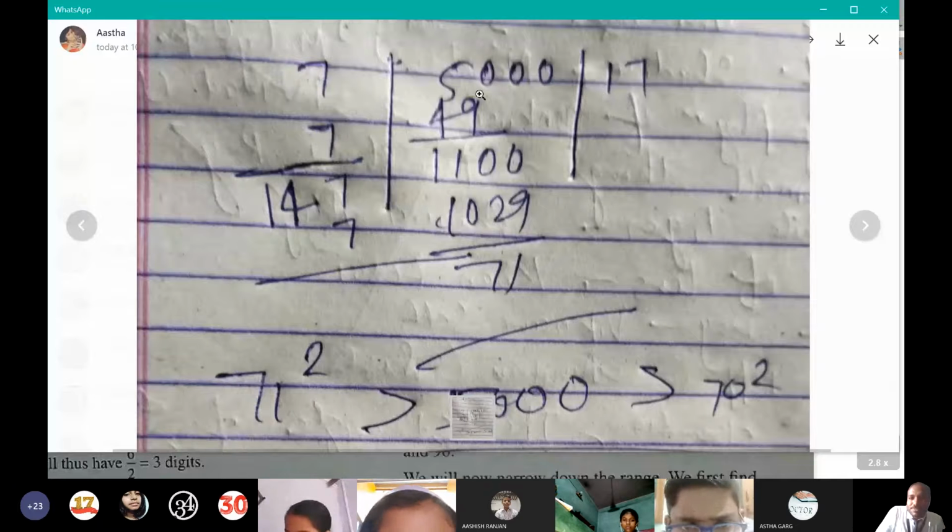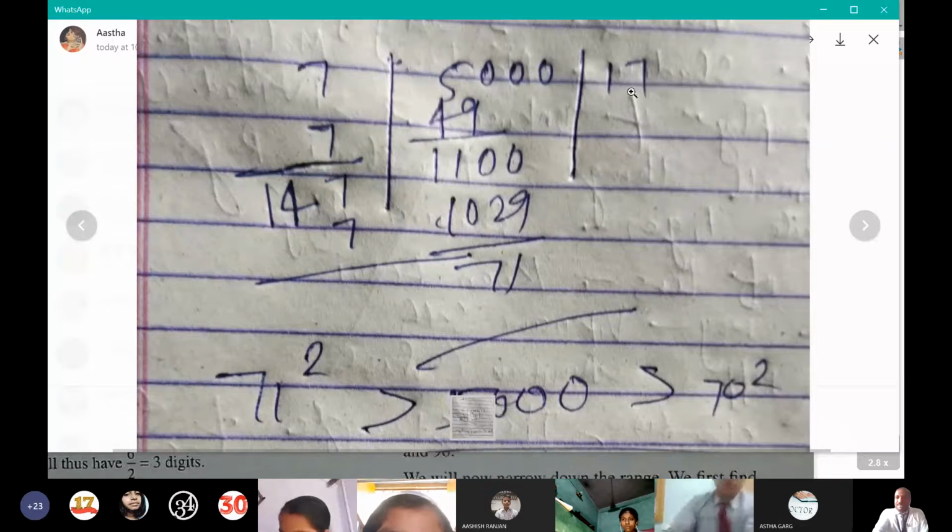And from 50, when you are subtracting 49, then you will get 1, not 11. Yes sir, lot many mistakes are over here. At first, there can't be 1, and here can't be 11. Understood? Clear?